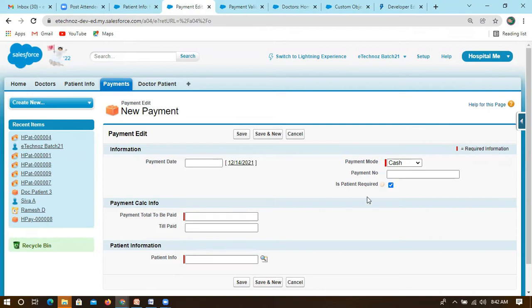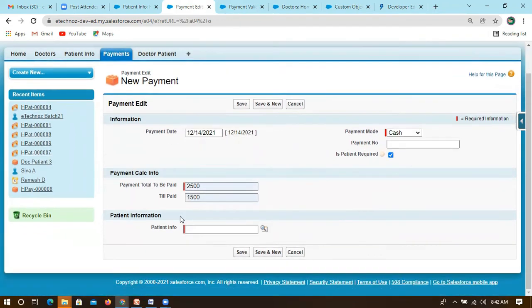So payment info, payment number, right? For this payment number, I am not giving anything. Cash is okay, and payment date, and payment total to be paid 2,500, till paid 1,500. Again, we have created a formula field. Once it is saved, it will show the formula field here, which is read only.